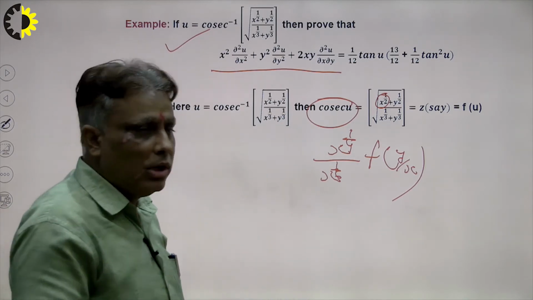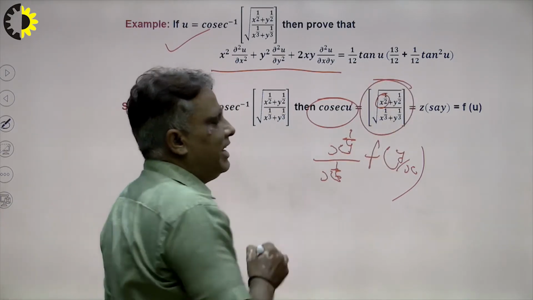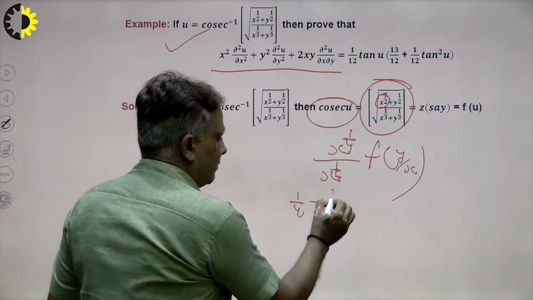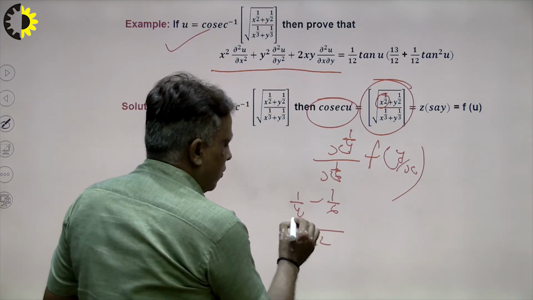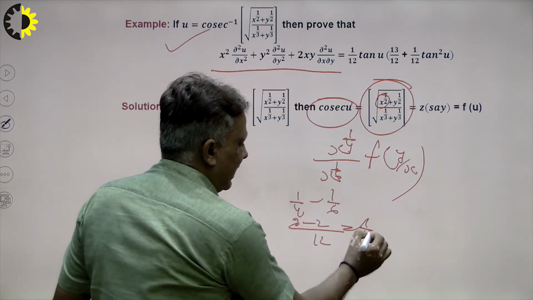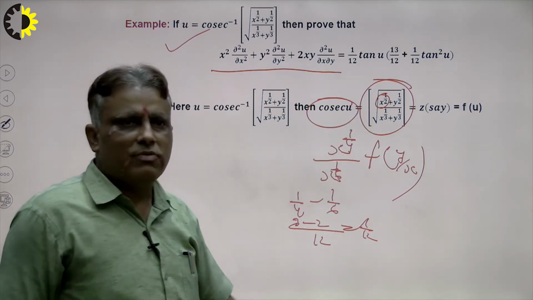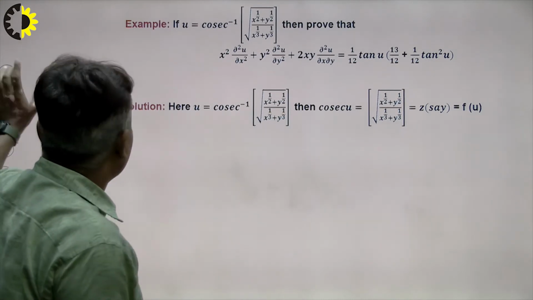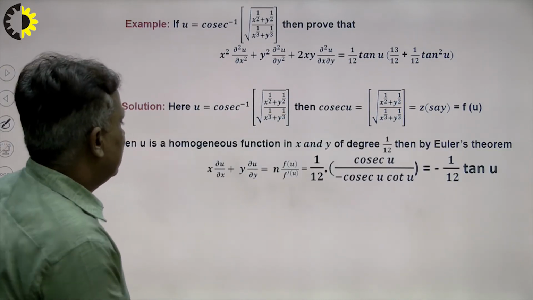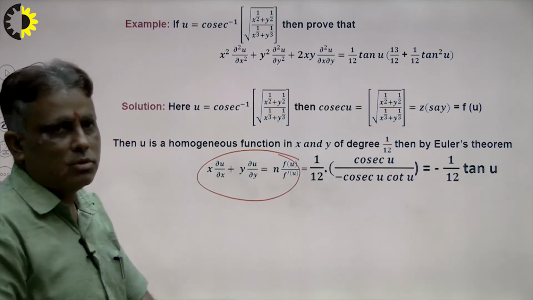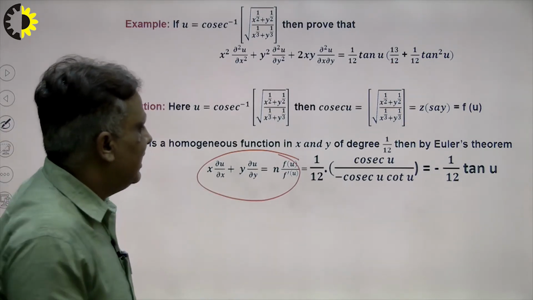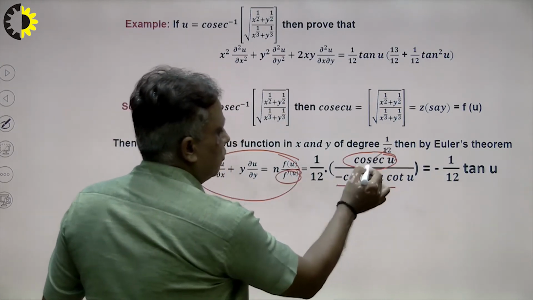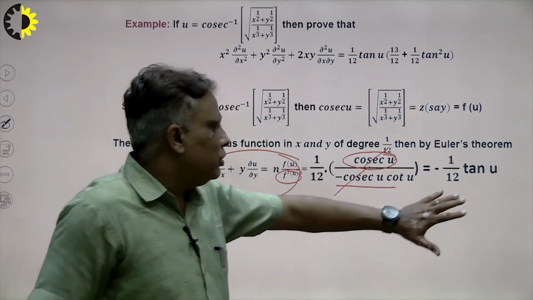Only the degree plays the role here, the function does not. So first of all we calculate the degree very carefully. Degree of these terms: 1 upon 4 minus 1 upon 6, LCM is 12, so the degree will be 1 by 12. That means the degree of this function is 1 by 12 and f(u) is equal to cosec u. First I apply the first order Euler's theorem: f(u) cosec u and differentiation of cosec u is minus cosec u cot u, cosec u cancels out, and 1 upon cot u is equal to tan u.